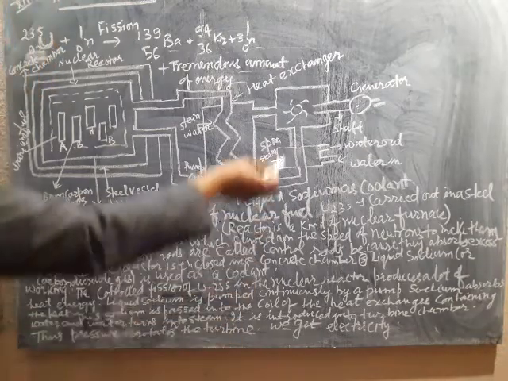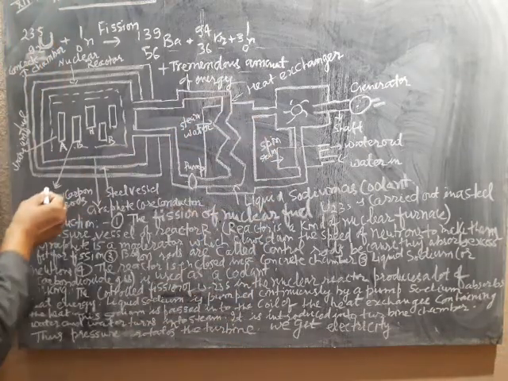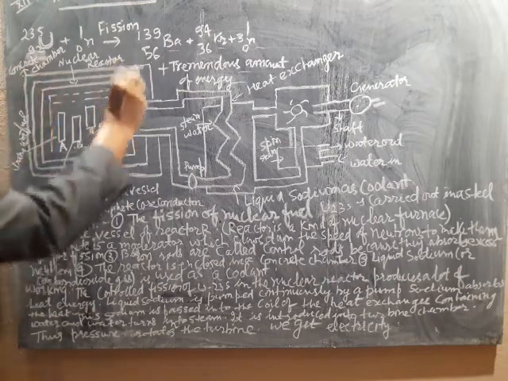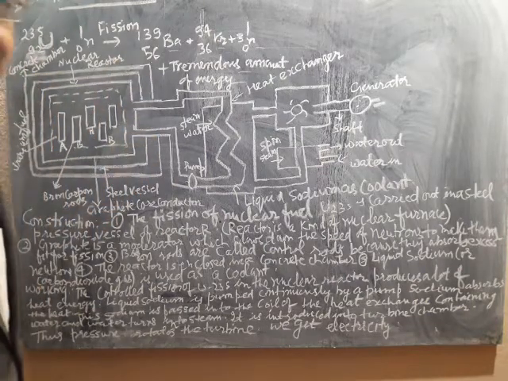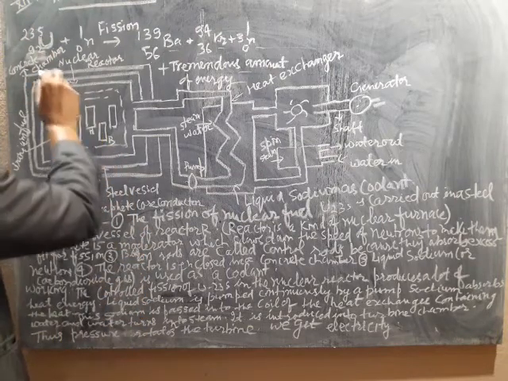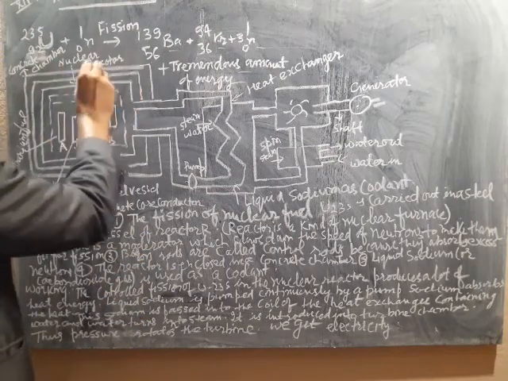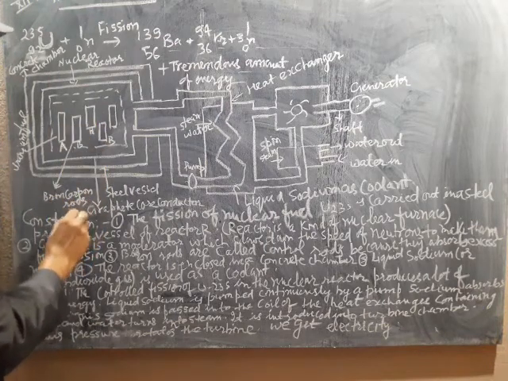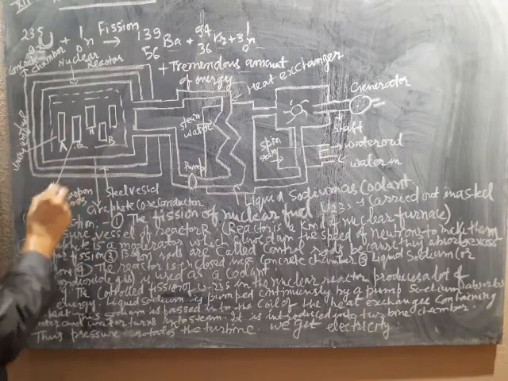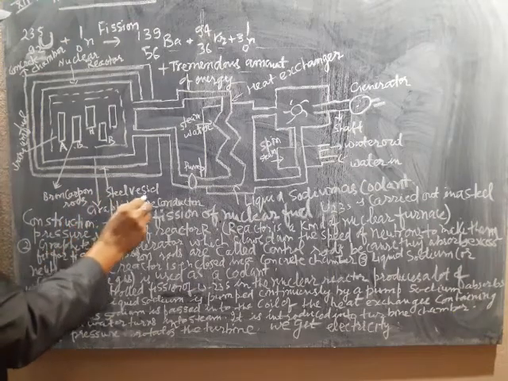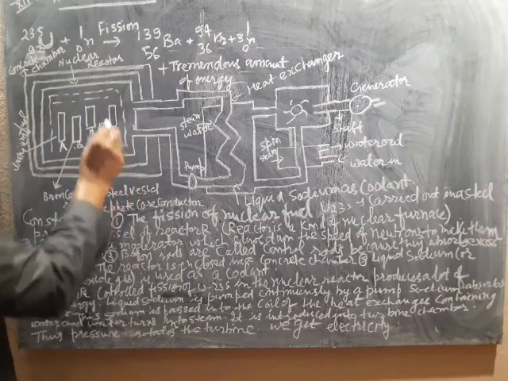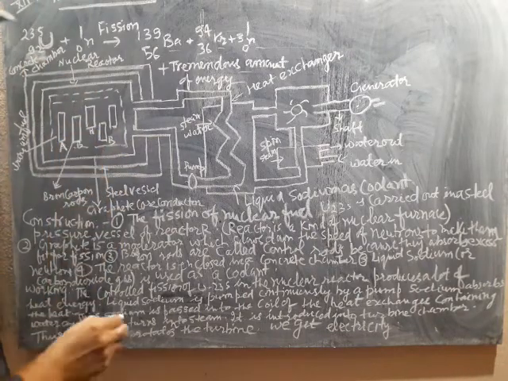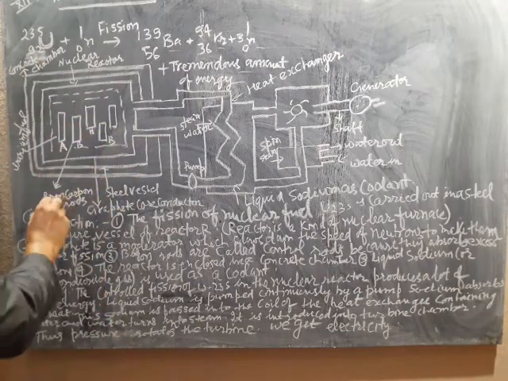I have drawn a figure here. Here is the uranium fuel in a concrete chamber. Such a reaction will occur in a concrete chamber. I have written nuclear reactor here. Boron carbon rods and a steel vessel: the first thing is the concrete chamber, after that the steel vessel, and here we are keeping boron carbon rods.